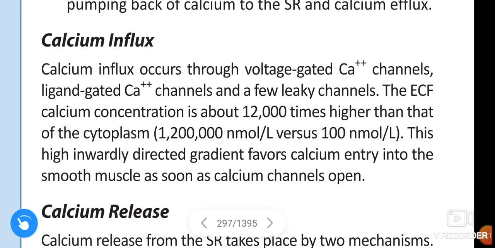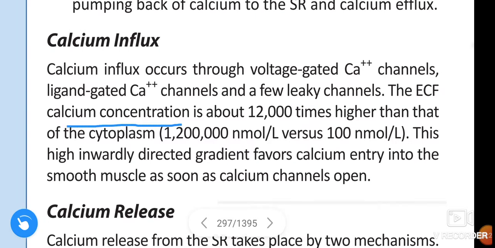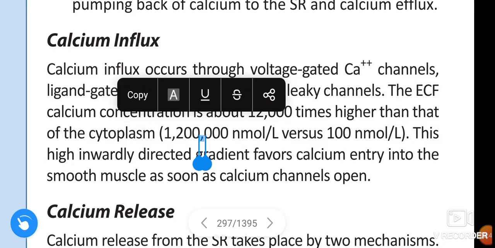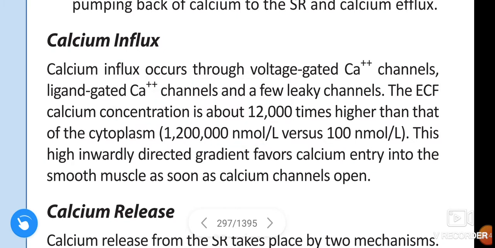The calcium influx occurs through voltage gated calcium channels, ligand gated calcium channels, and a few leaky channels. The extracellular fluid calcium concentration is about 12,000 times higher than that of cytoplasm, that is 12 lakh nanomole per liter versus 100 nanomole per liter.